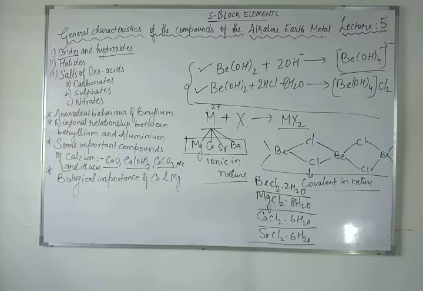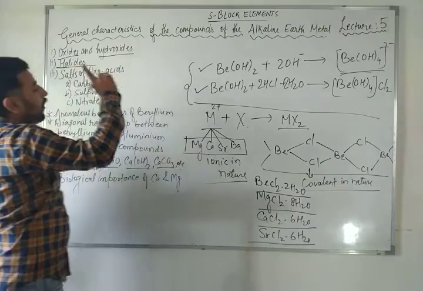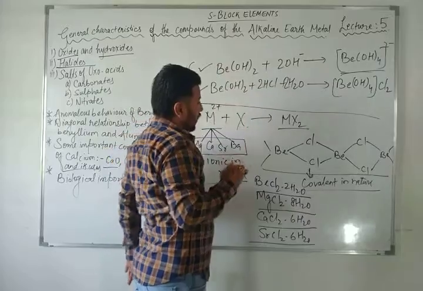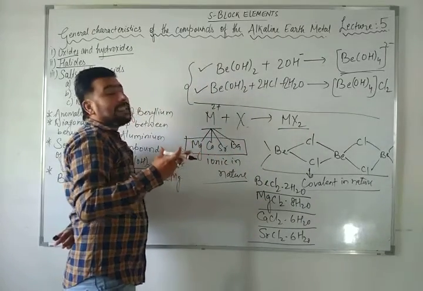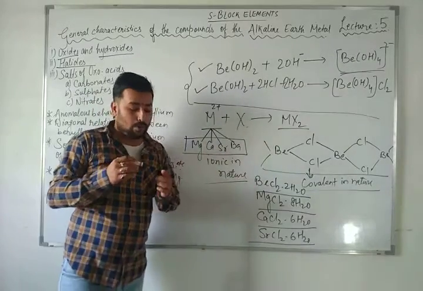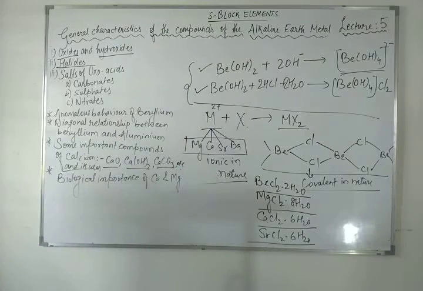However, the fluorides are relatively less soluble than the others, like chlorides, owing to their high lattice energies. So this was the halides. Dear students, when we talk about halides also, we have to remember one word, that is beryllium. Beryllium has a very small atomic size. Since it has a small atomic size, it will be covalent in nature. The rest of the alkaline earth metals will be ionic in behavior.